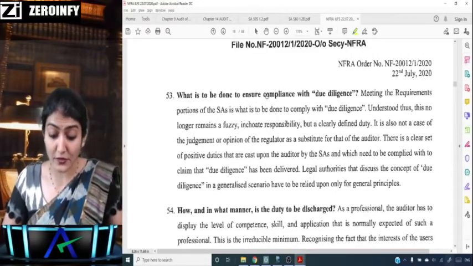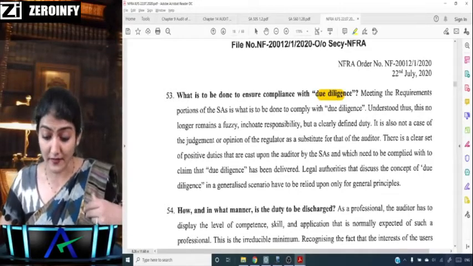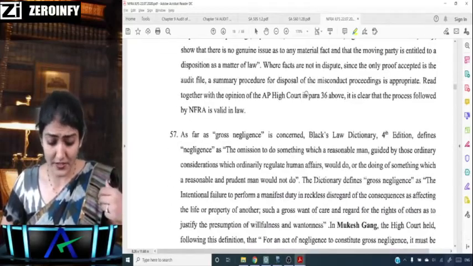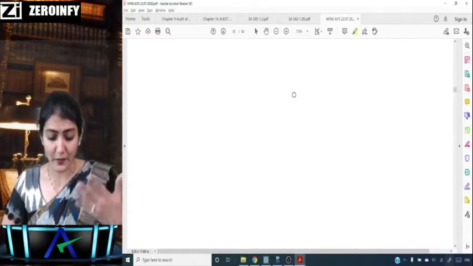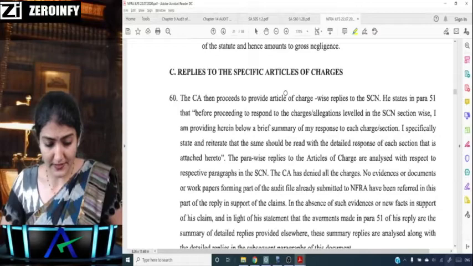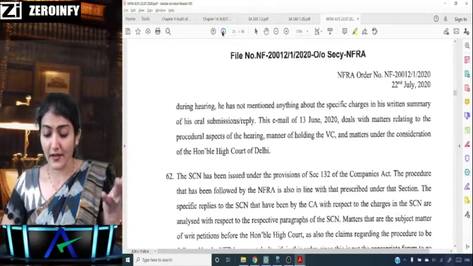So what does it mean to ensure due compliance and due diligence, that the auditor has not exercised due diligence, and how the duty should be discharged by the auditor. So the entire discussion there is regarding negligence. Then replies to the articles of charges. So they said that these are the guilty.